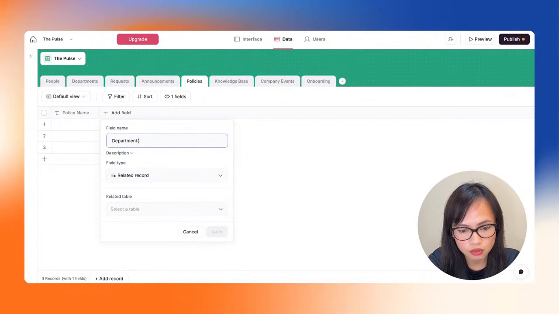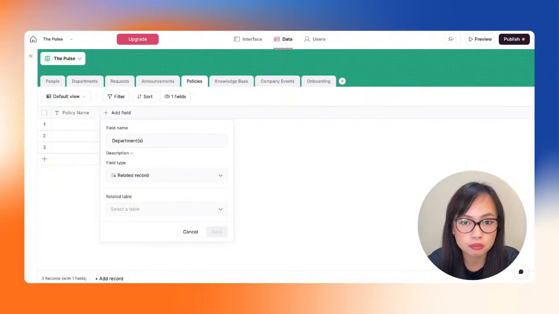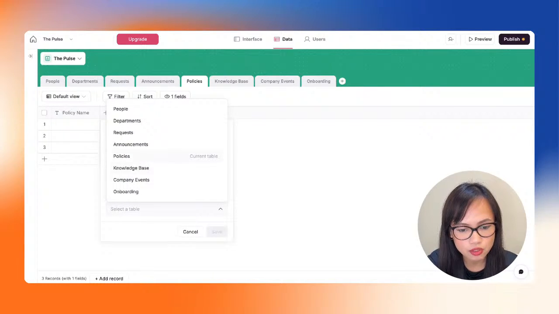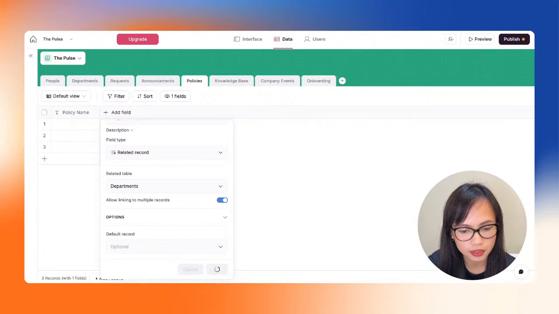So maybe this policy should be followed by multiple departments. So we can just select that here as well. And then we're going to select the departments table. There we go.